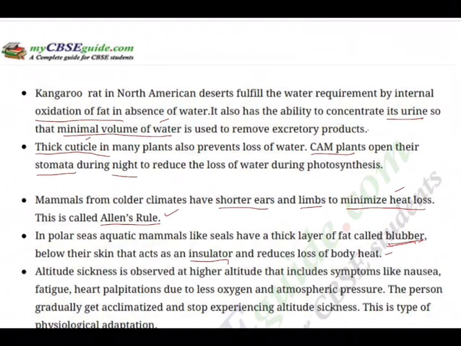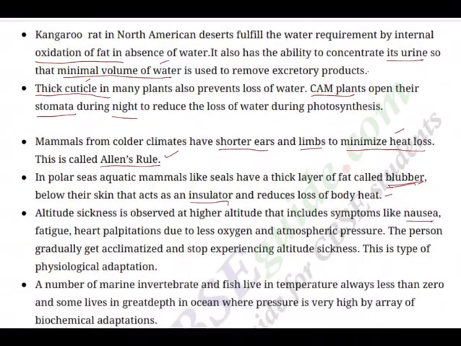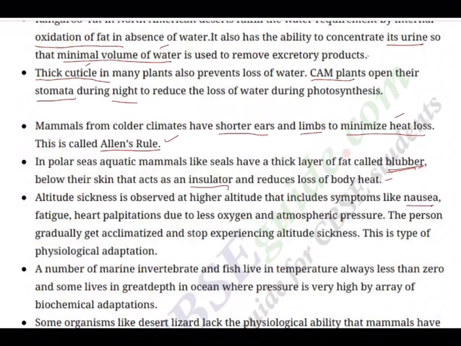Altitude sickness is observed in higher altitude that includes symptoms like nausea. You must have seen for some people when they climb the mountains, they feel uncomfortable. Hypoxia will be there, nausea, means vomiting sensation will be there, they quickly get tired, even body aches will be there, heart palpitations will be there. So this is all due to hypoxia, less oxygen, and atmospheric pressure. The person gradually gets acclimatized and stops experiencing altitude sickness. This type of adaptation is physiological adaptation.